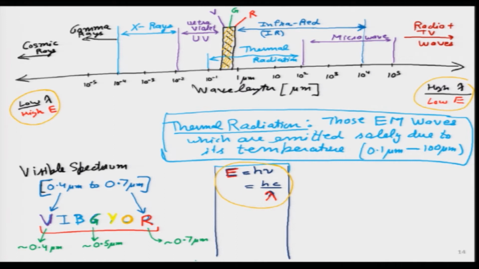So, one photon of high wavelength will have lower energy than another photon of very low wavelength, which means if I have one photon of red light and one photon of blue light, because blue light has lower wavelength, its energy would be higher.